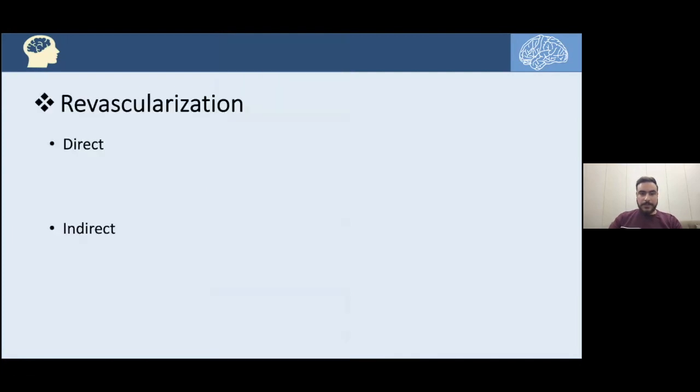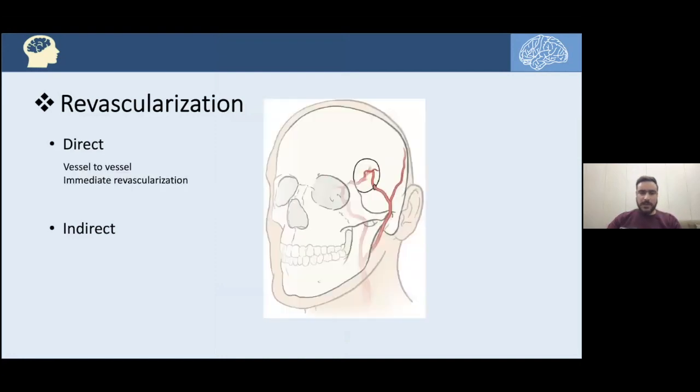That's the idea. Well, in revascularization, we have either direct or indirect bypass. The direct bypass, as I've just mentioned earlier, is vessel to vessel, and that would be an immediate revascularization. As you can see here, here's the superficial temporal, and here's the frontal branch of the STA, and here, after doing craniotomy, we are anastomosing it directly with the branch from the middle cerebral artery, if we have, for example, a compromised left ICA in this figure.